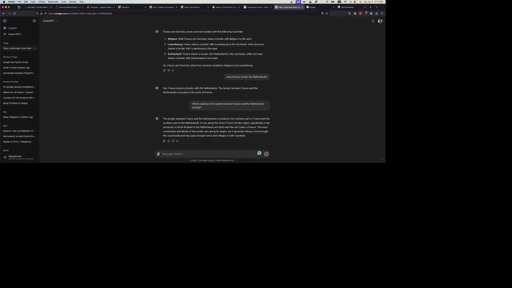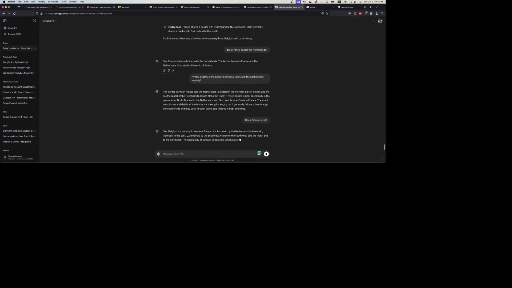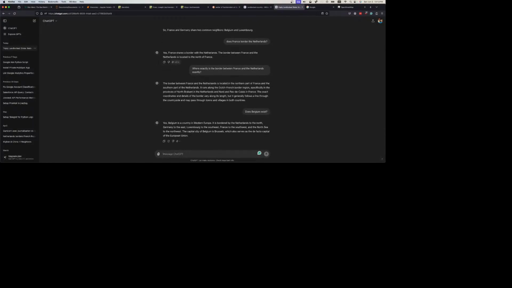Northern part of France and the southern part of the Netherlands. It runs along the Dutch-French border region, specifically in the province of North Brabant. No. Very along its length? Does Belgium exist? Is border of Netherlands and North Germany the east, Luxembourg, the southeast, share France the southwest.